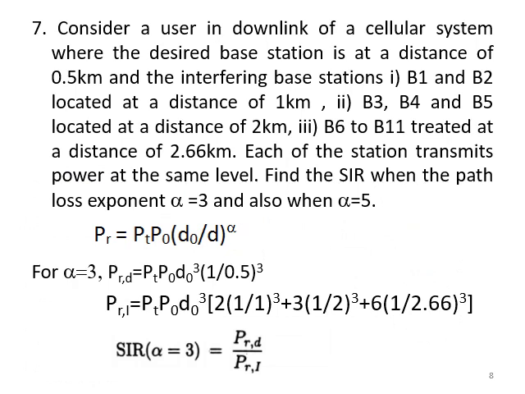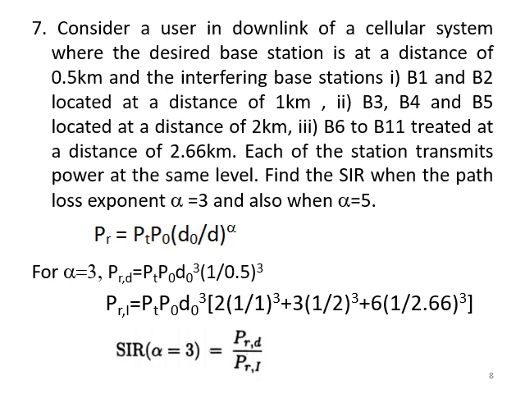Okay, next question. Consider a user in downlink of a cellular system where the desired base station is at a distance of 0.5 km and the interfering base stations B1 and B2 located at a distance of 1 km, B3, B4 and B5 located at a distance of 2 km, B6 to B11 located at a distance of 2.66 km.